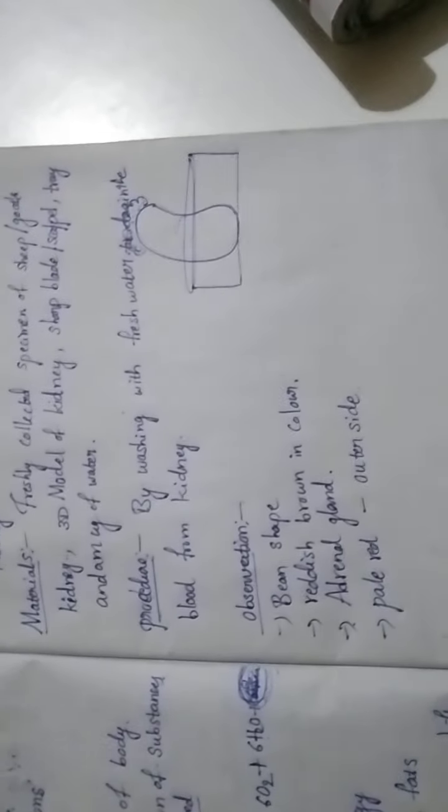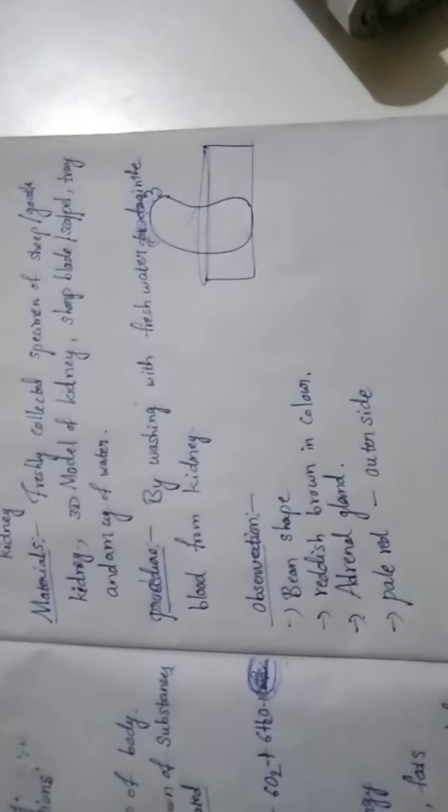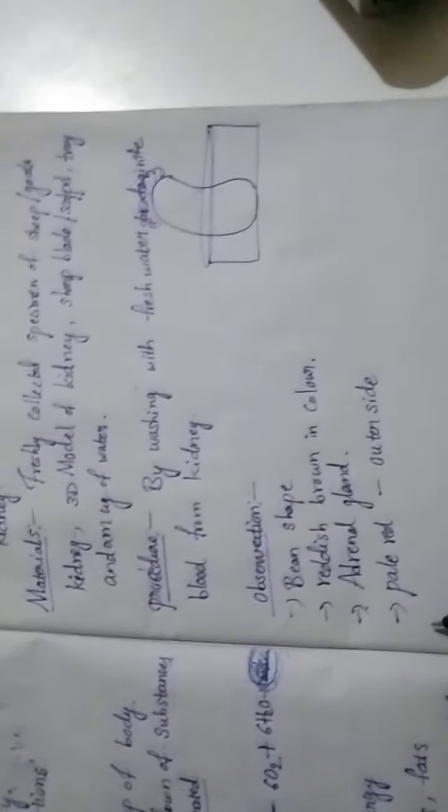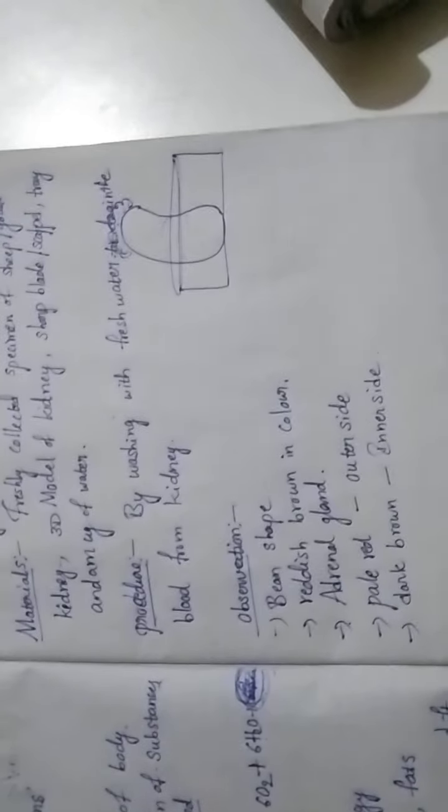And in a longitudinal section of the kidney, where do you find the dark brown color portion? That is the inner side. So on the inner side, I observe the dark brown color.